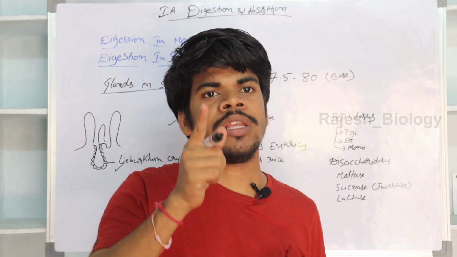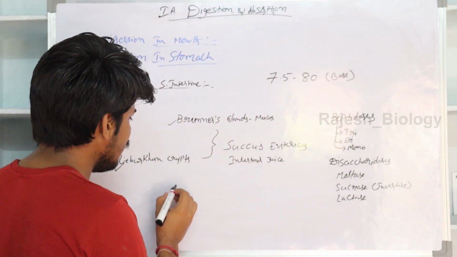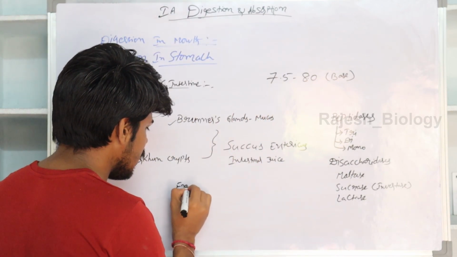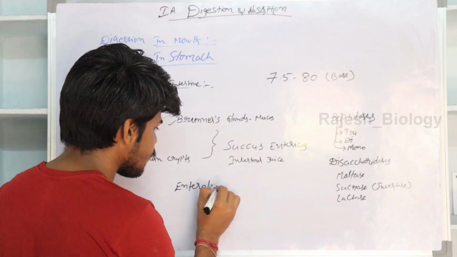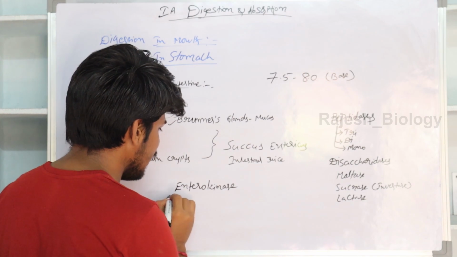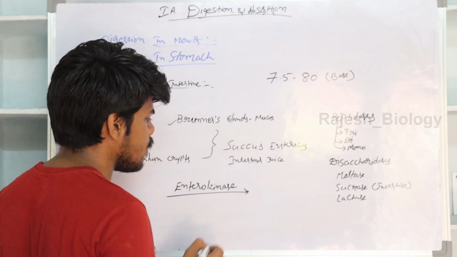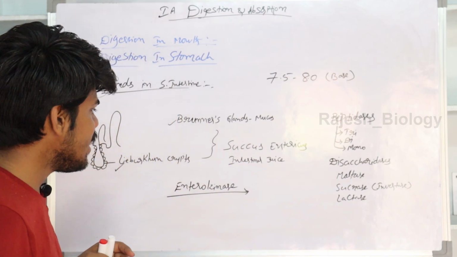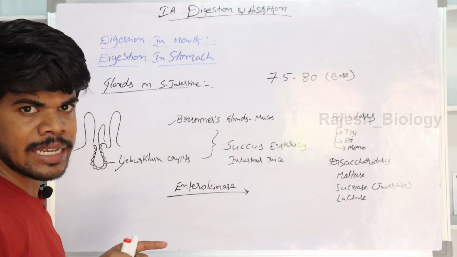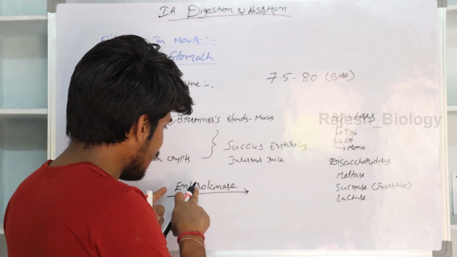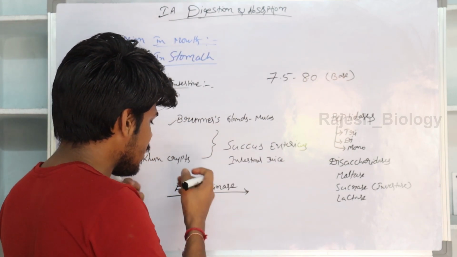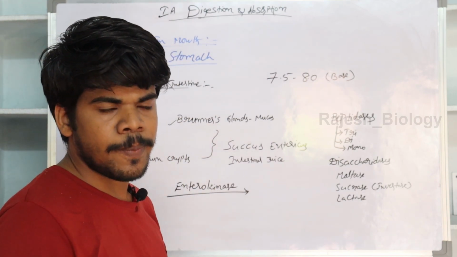That enzyme activator is also secreted in the small intestine. It is known as enterokinase, which activates the inactive enzymes into active forms in the small intestine, like HCl. HCl is an enzyme activator present in the stomach. Enterokinase is also an enzyme activator, present in the small intestine.